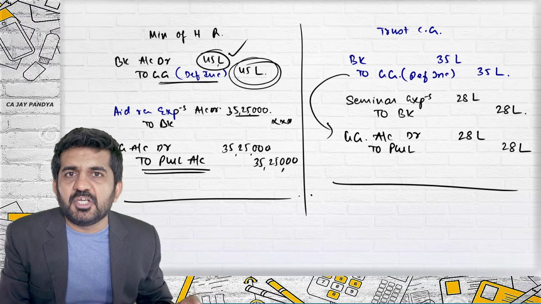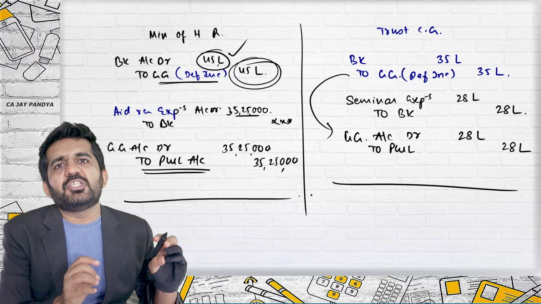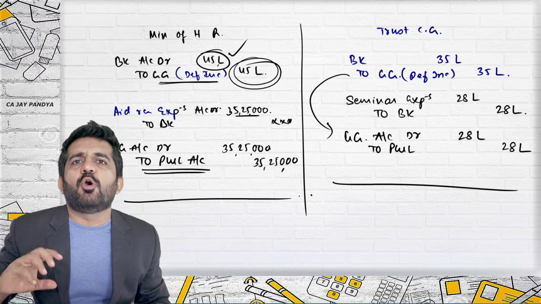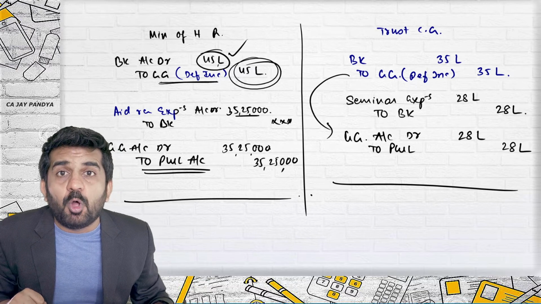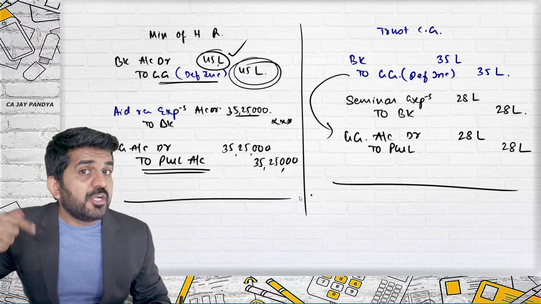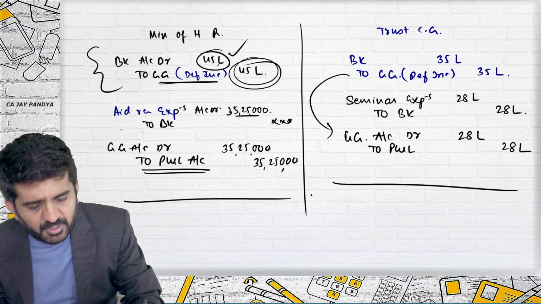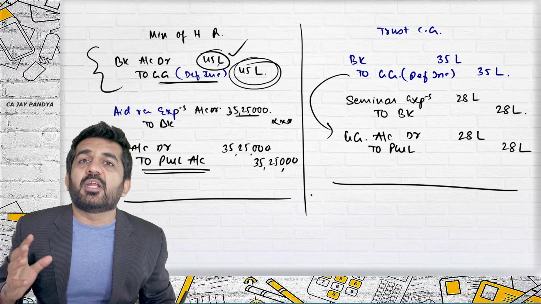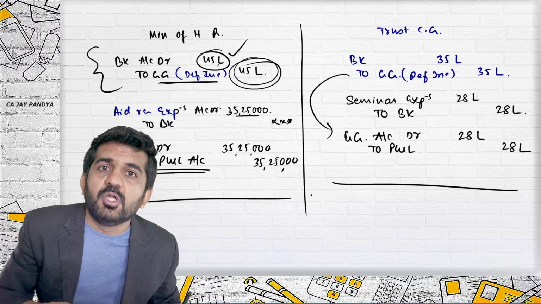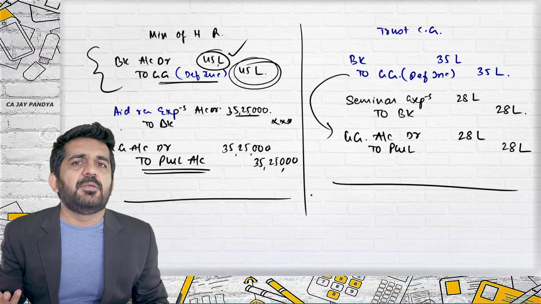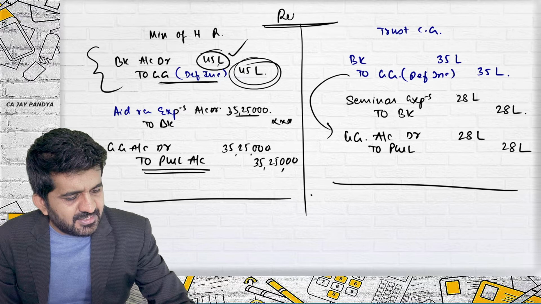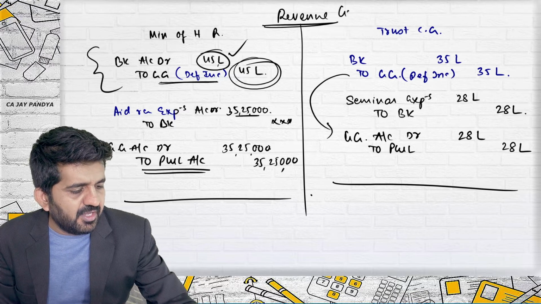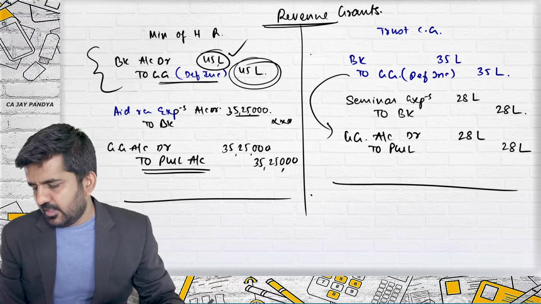What is the condition? Whenever the expenditures are done, a proportionate amount of money from the grant will be transferred to the P&L account. Sir, we have already received it, agreed, but you have not done the expenditure. When you have received it, you are debiting bank account and crediting deferred income account. This income you will be recognizing in the P&L account in some systematic way. Are they revenue grants? Yes, these are revenue grants.